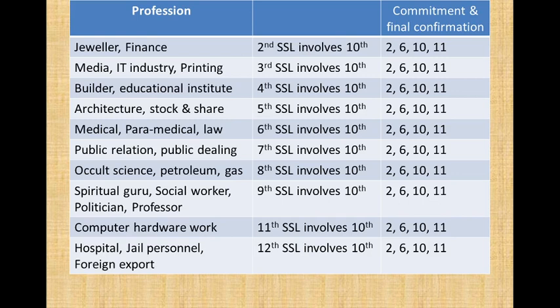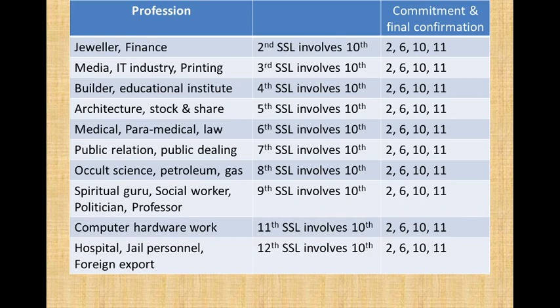If into occult science, petroleum, gas, then the eighth cusp will involve 10th. If a spiritual guru, social worker, politician, professor, the ninth sub-sublord will involve 10th. If into hardware, computer hardware work, then the 11th cusp will involve 10th.